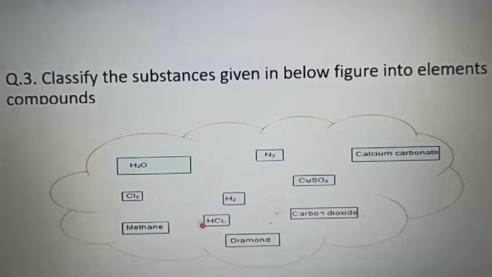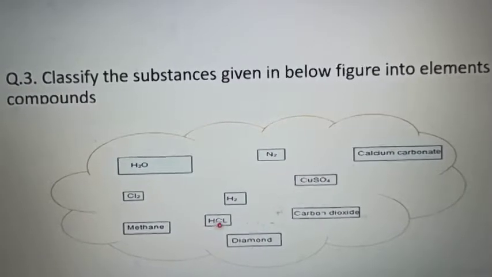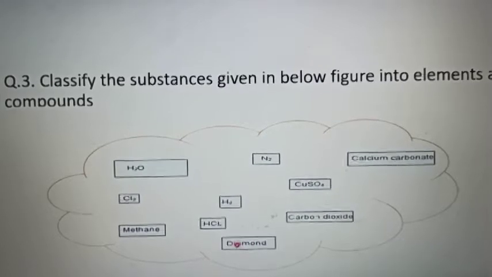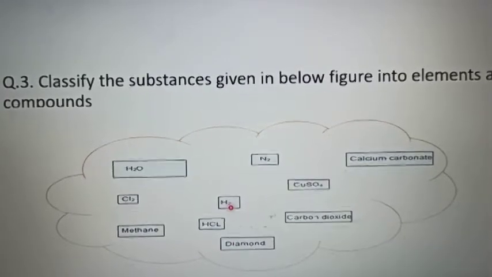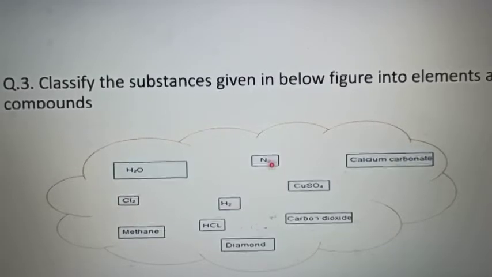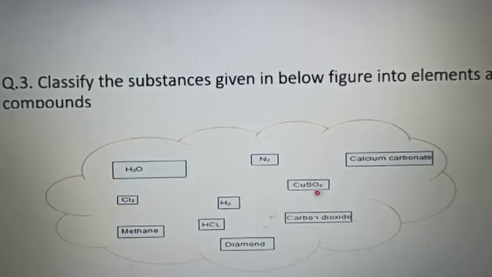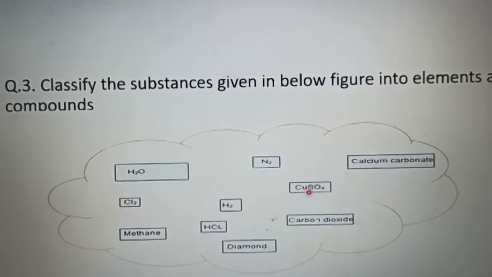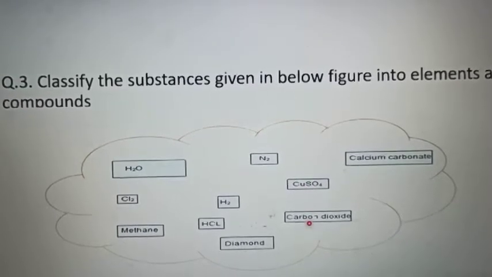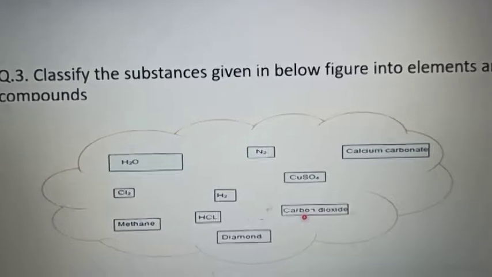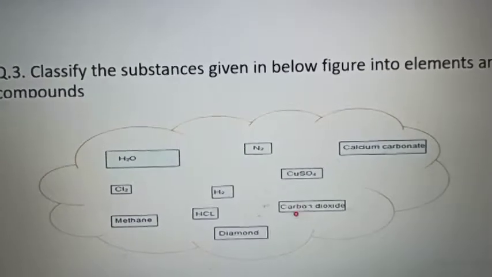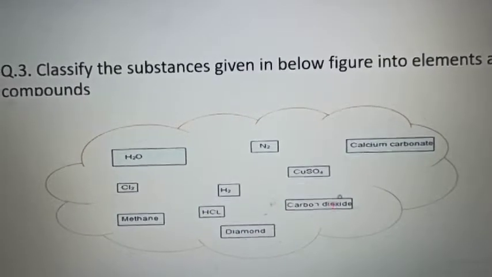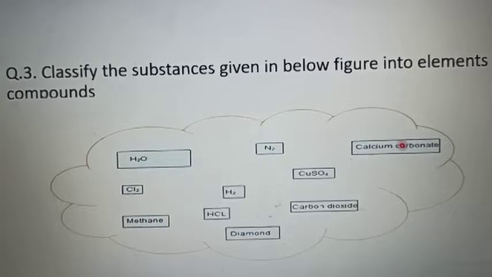HCl is again a compound. Diamond is the allotropic form of carbon, so this is an element. Hydrogen, again an element. Nitrogen is also an element. Copper sulfate, you know that copper is there, sulfur is there, oxygen is there, so this is a compound. This is calcium carbonate, and this is carbon dioxide. Carbon dioxide is also a compound and calcium carbonate is also a compound.